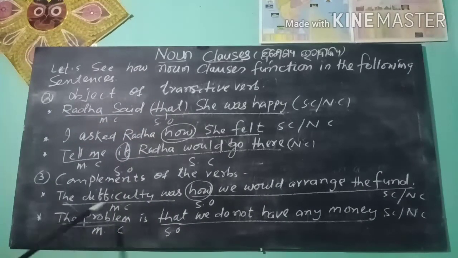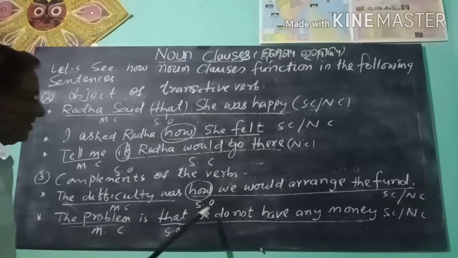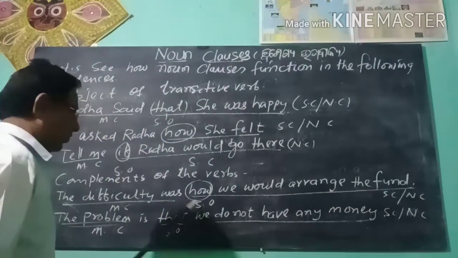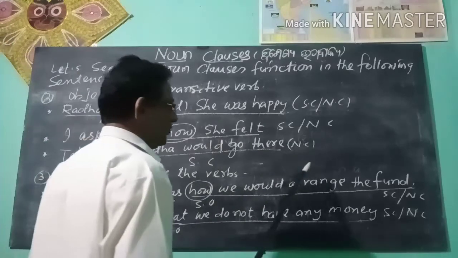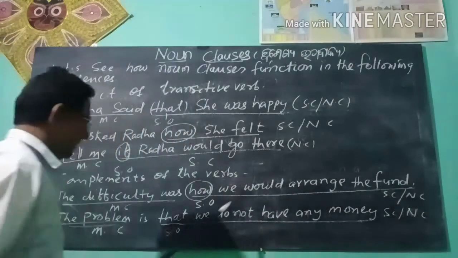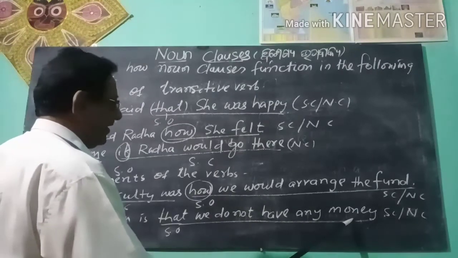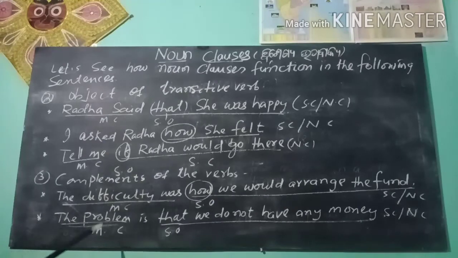Like this, the problem is, it's not a complete sentence. To complete this sentence, that we don't have any money is necessary. So, these two clauses are necessary to complete these sentences.